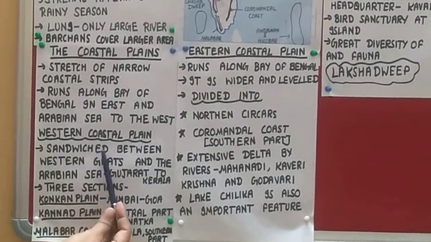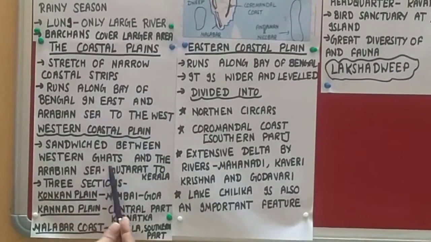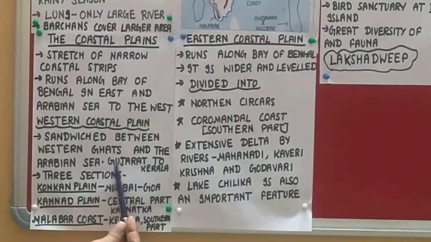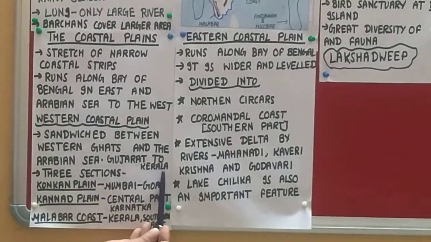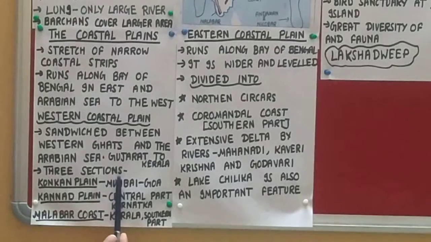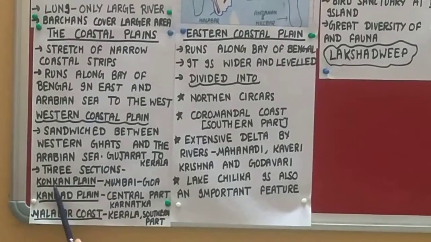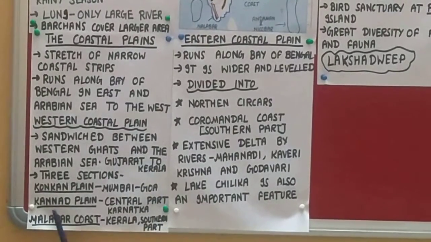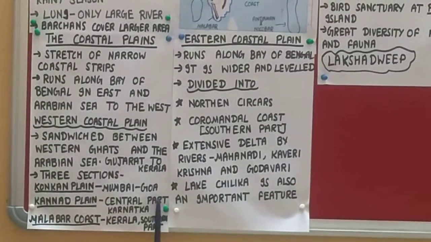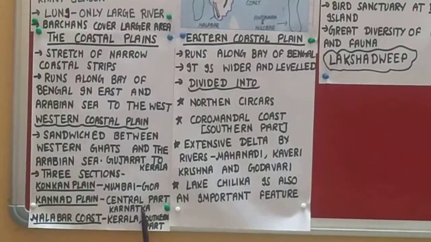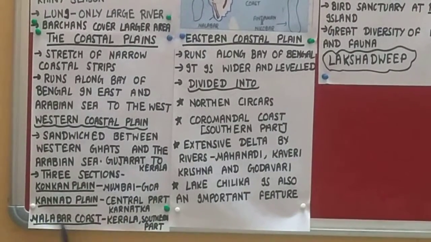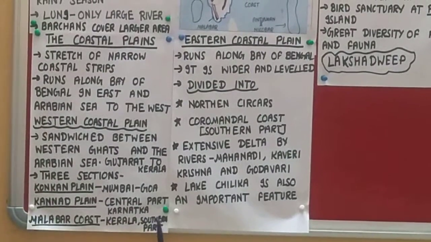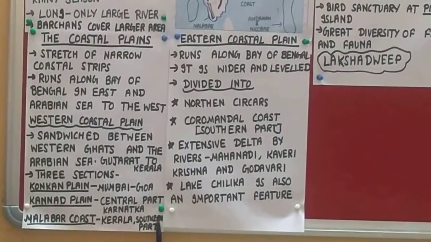It is sandwiched between Western Ghats and the Arabian Sea, and it stretches from Gujarat to Kerala. It has three sections, like I told you. Konkan plain from Maharashtra to Goa. Kannada plain, it is the central part and it lies in Karnataka. Third one is Malabar coast. It lies in Kerala and it is the southernmost part of western coastal plain.